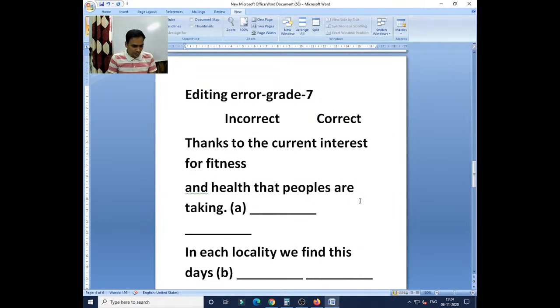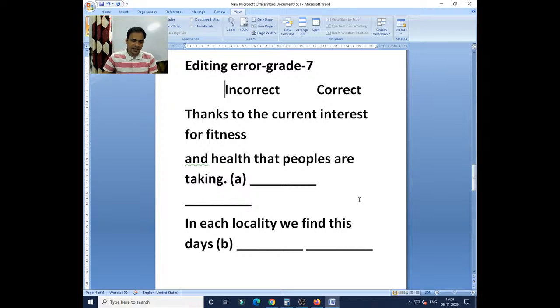Yesterday we solved omission, the missing one. Today we'll solve editing error because this is a part of your syllabus. You see here in the examination, as you can see on screen, there are two columns that you have to make, incorrect and correct. The incorrect one you have to write in the incorrect space, and the correct one in the correct space.